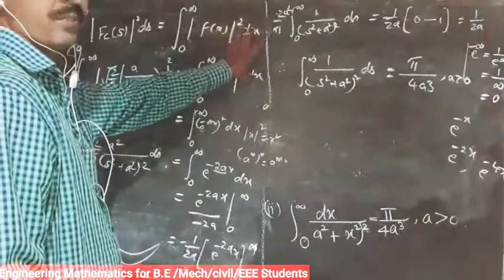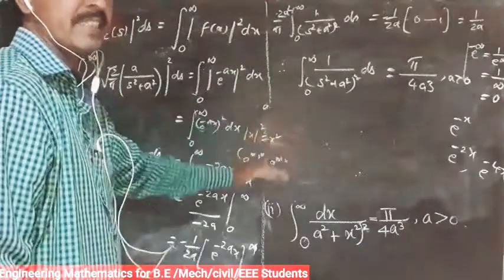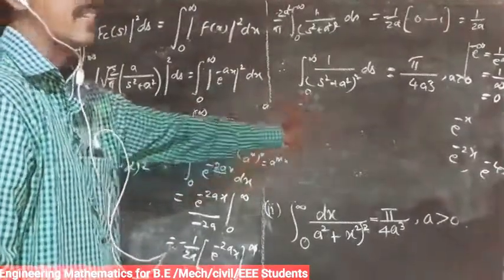First you write the definition of the cosine transform. Next, in the second part, you apply the inversion formula. In the third part, you apply Parseval's identity.